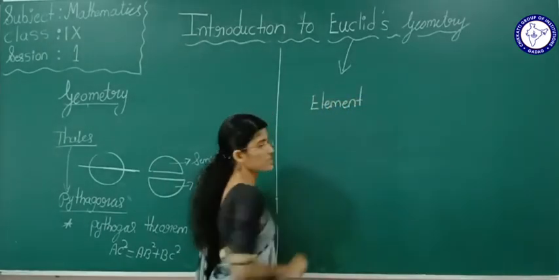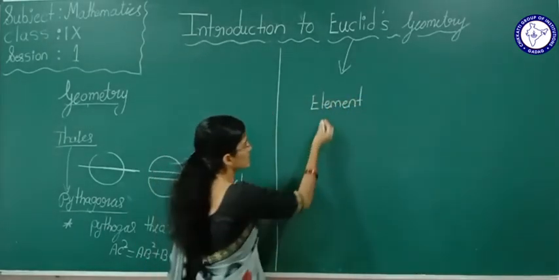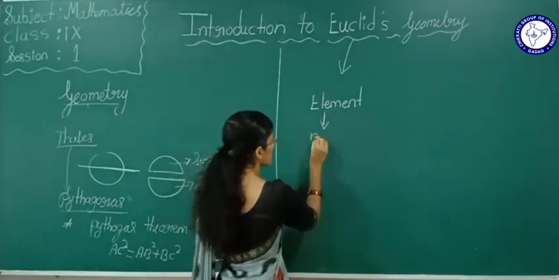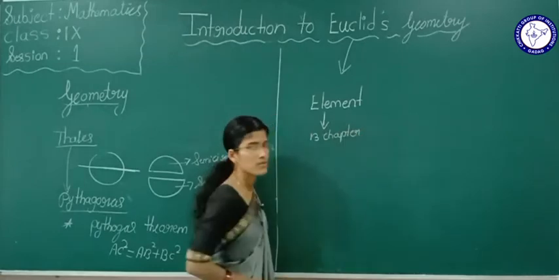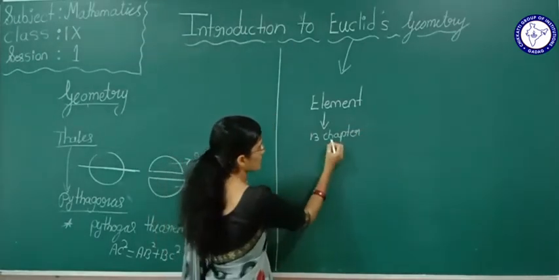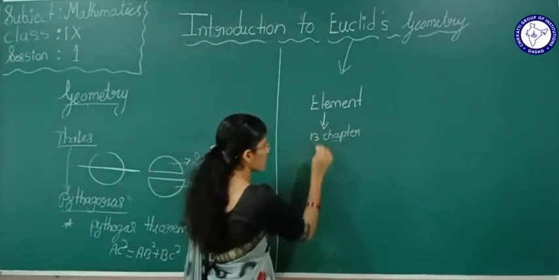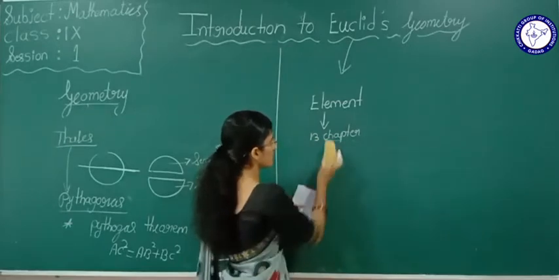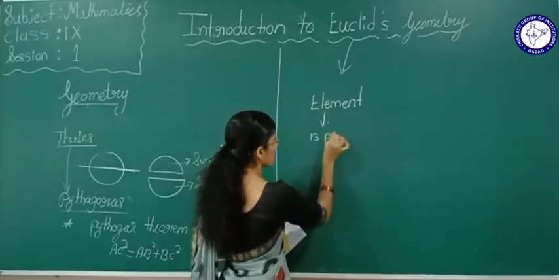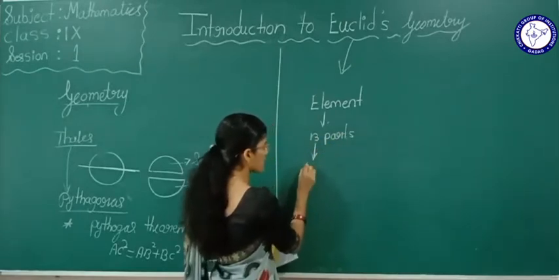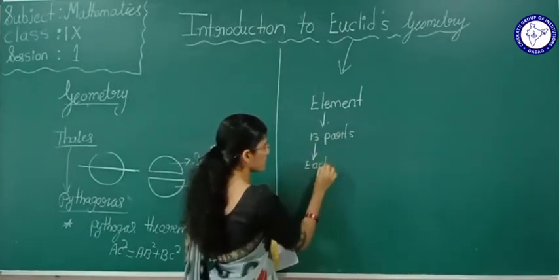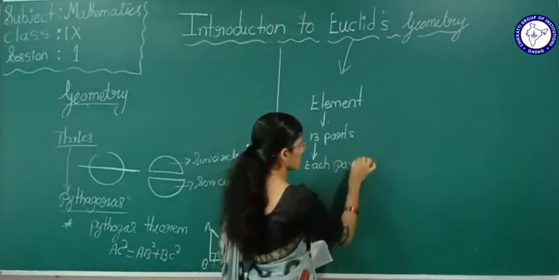This Elements he divided into 13 chapters, or 13 parts we can say, and each part is one book.